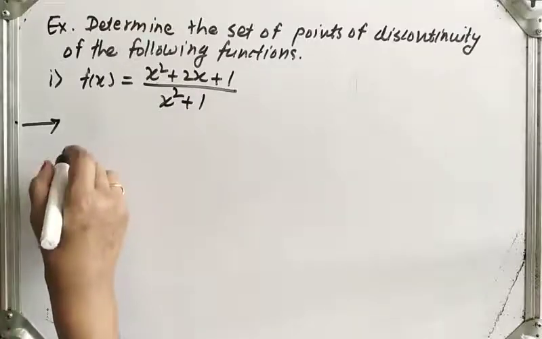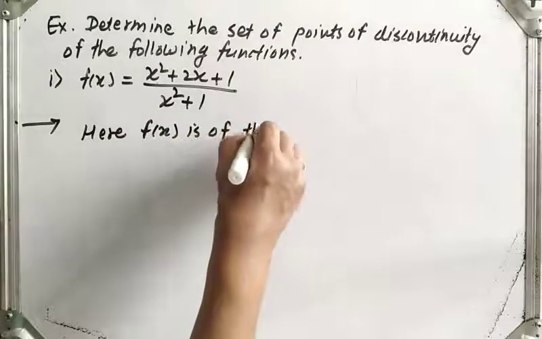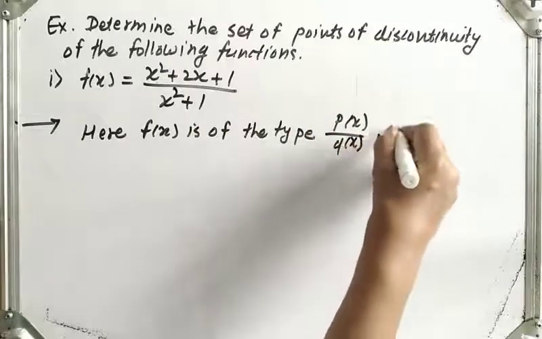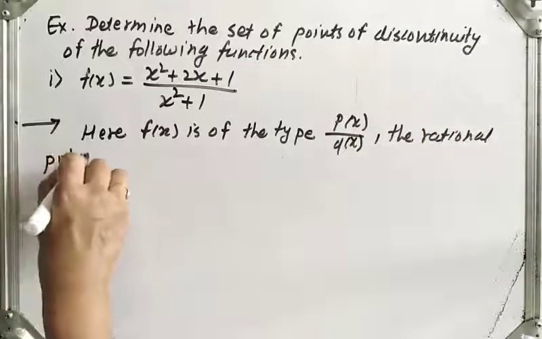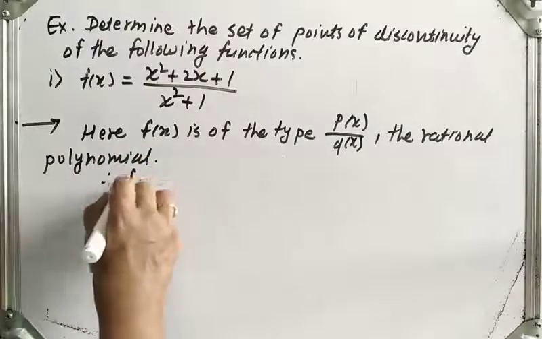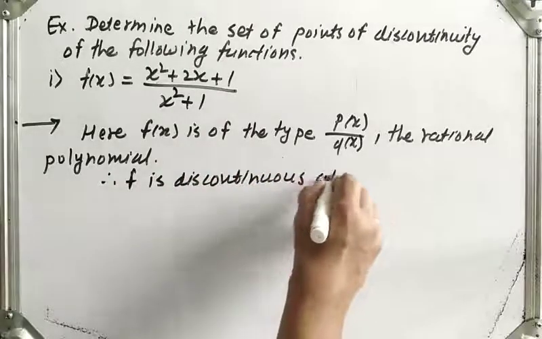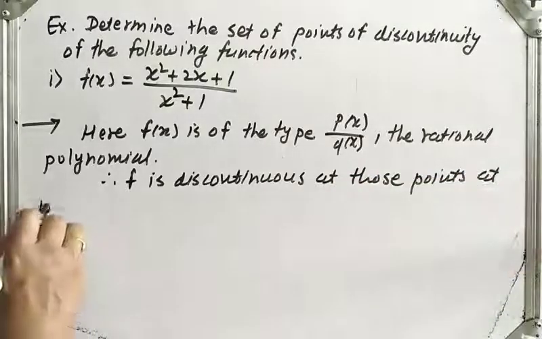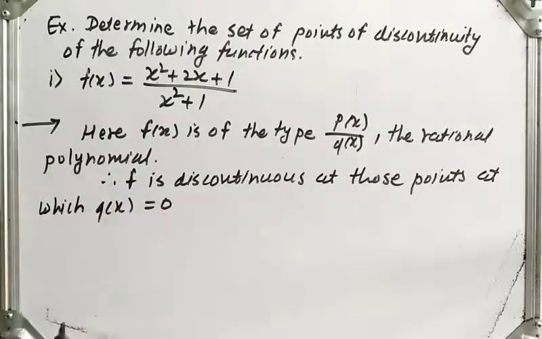So we can write here in the solution, f of x is of the type p of x upon q of x, means it is a rational function. Therefore f is discontinuous at those points at which q of x is 0.